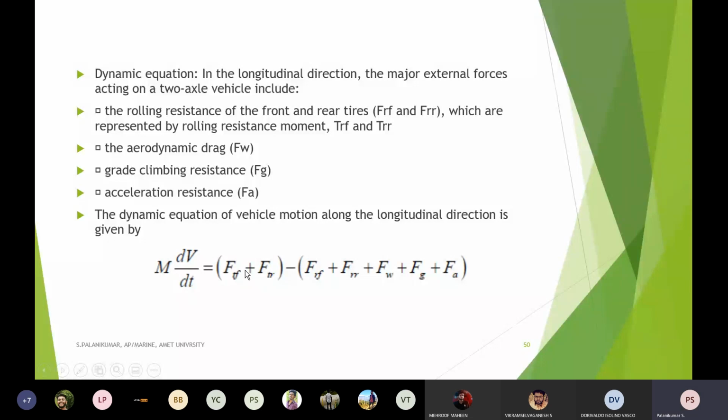A is dv by dt, which is equal to the tractive force acting on the front and rear tire minus the resistive forces acting on the entire wheel, rear wheel and also front wheel, and due to the aerodynamic drag, the grade resistance and the acceleration resistance. If you substitute all these things, this is the dynamic equation.